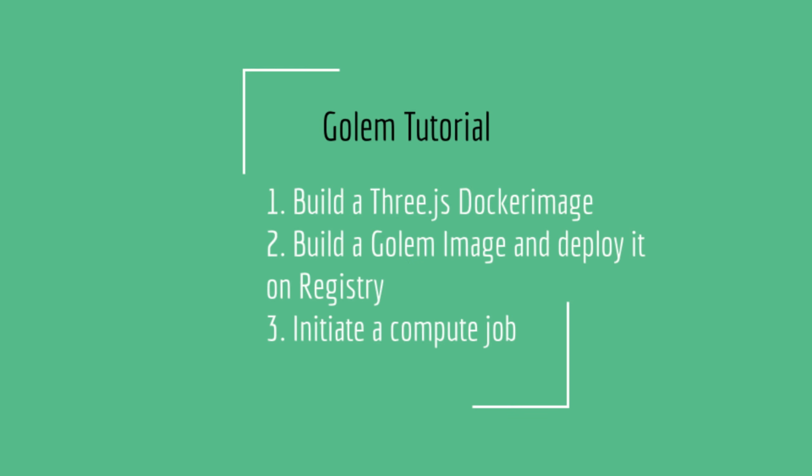I will show you the different steps which are needed to deploy a solution on the Golem network. We will build a static Node.js web application which serves a simple Three.js page and put it into a Docker image. Then we transform this Docker image to a Golem image so that we can deploy it to the Golem registry. After that we will act as a requester to run this image on a provider node.